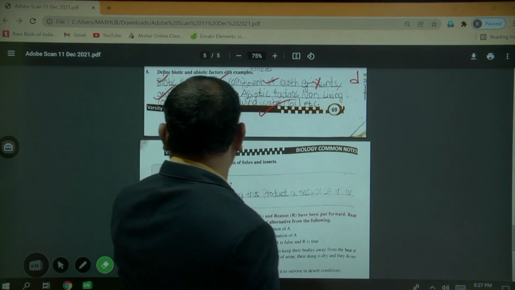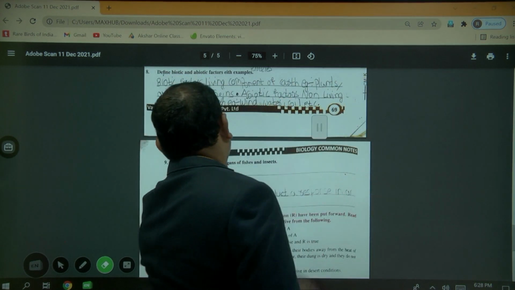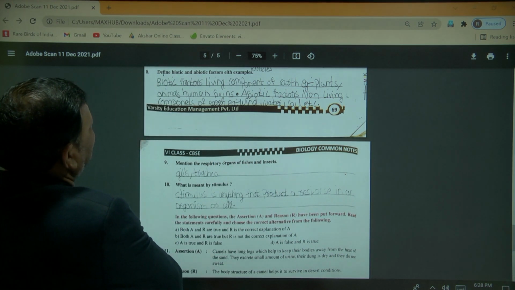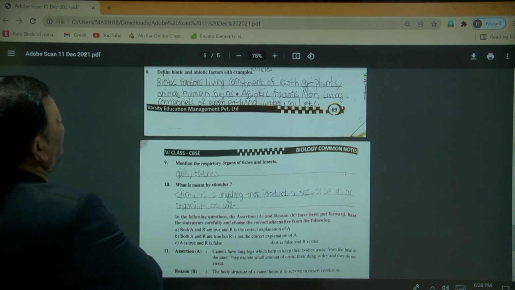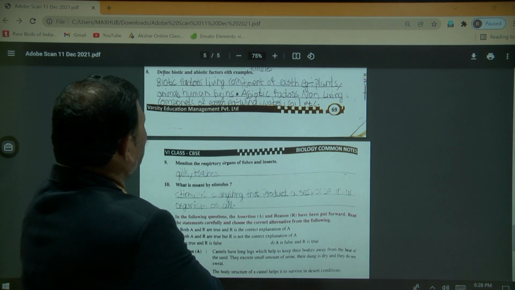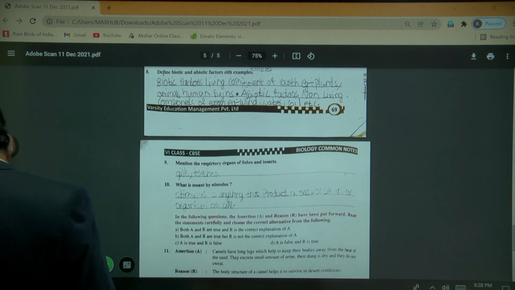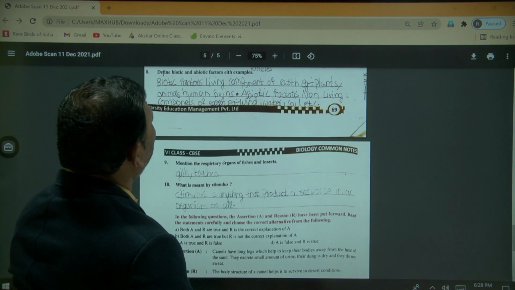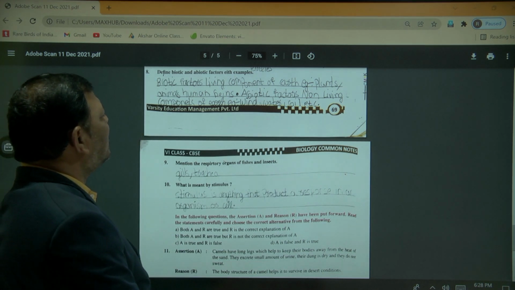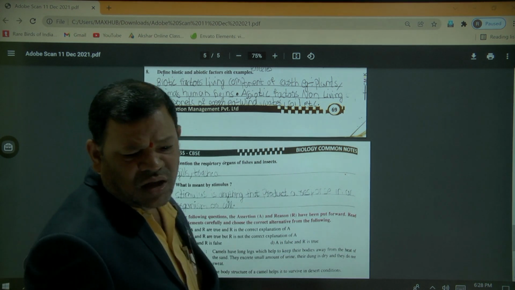Next one is to define biotic and abiotic factors with examples. Biotic factors are nothing but living components of the earth, for example plants, animals and human beings. Abiotic factors are especially non-living components of the earth, so that is nothing but wind, water, soil, temperature, pressure, all of them belong to the abiotic factors.